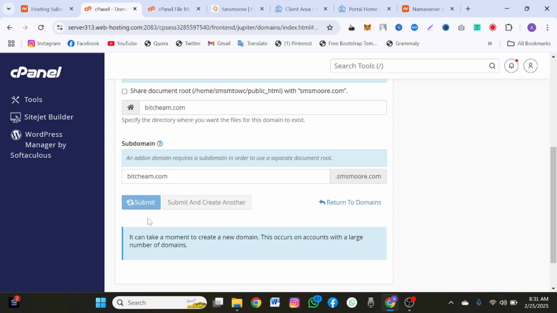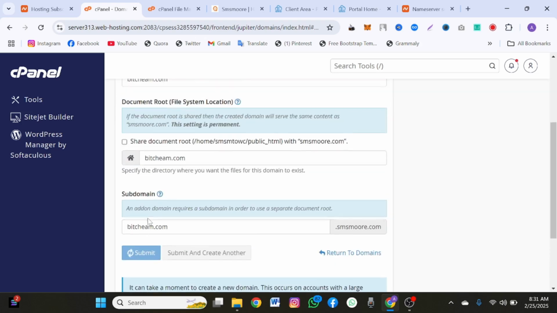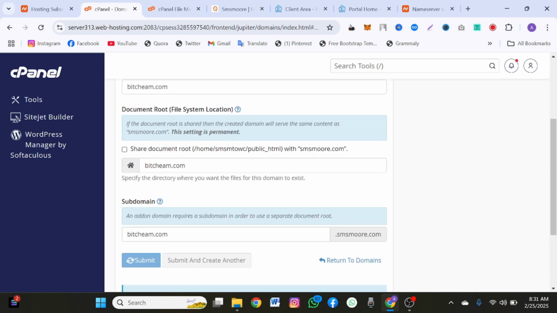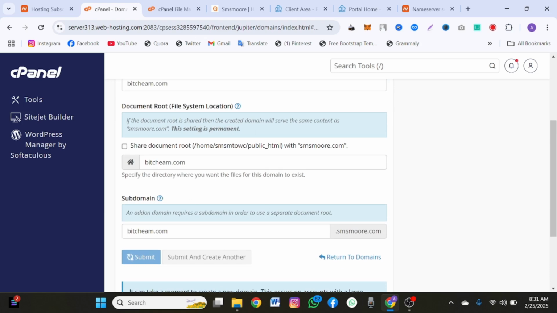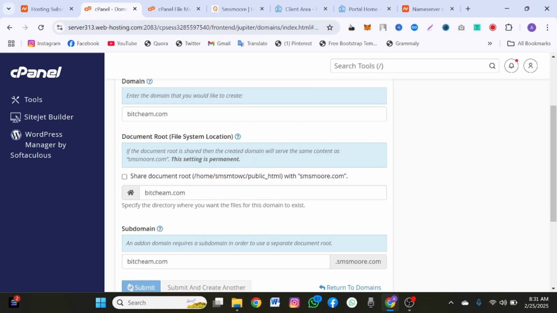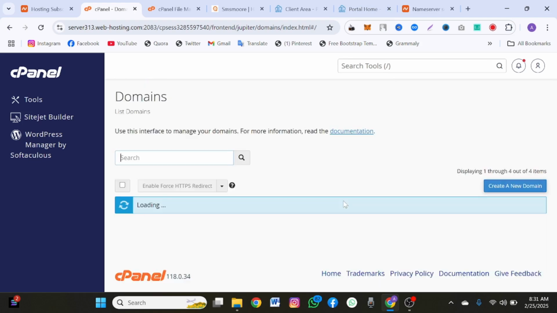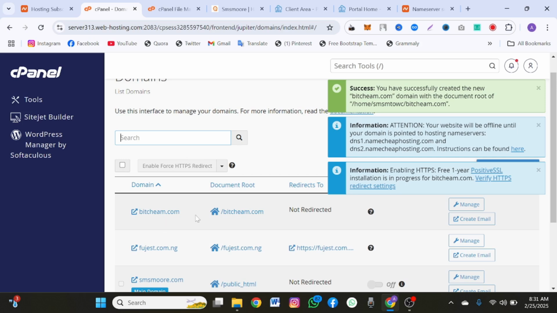It told me that it takes a moment to actually work, so just be patient. It's going to check if the DNS is connected, and once it's connected, it's going to link it. So right here, I can host my files and do anything I want, and the domain will be working for me. Now the advantage of this is that sometimes when your website gets suspended here, you still have access to the domain name from this other place, so you can just change the DNS again and continue what you're doing. This is one of the best ways I can recommend. As you can see, I have it here right now.